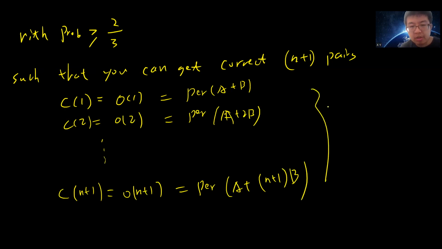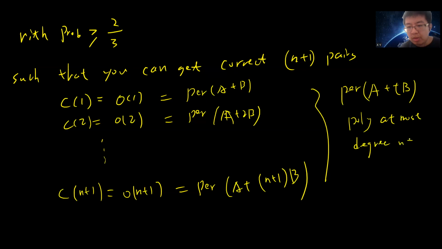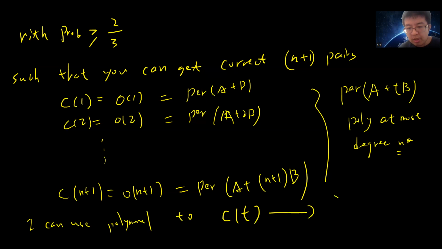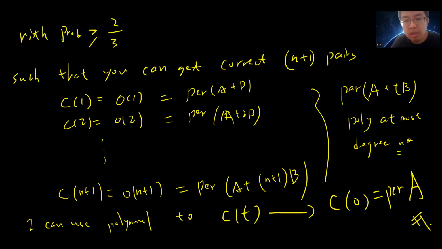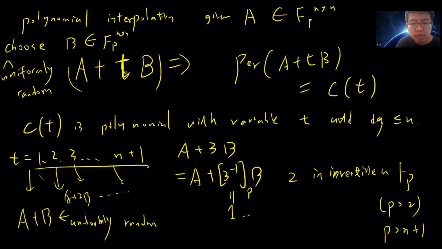We know that the permanent of A plus TB is a polynomial of degree at most n. So if I get all these pairs correct, I can use polynomial interpolation, or Lagrange interpolation, to find the polynomial C of T. Then I put in C of 0, which gives me the permanent of A, which finishes this worst-case to average-case reduction.